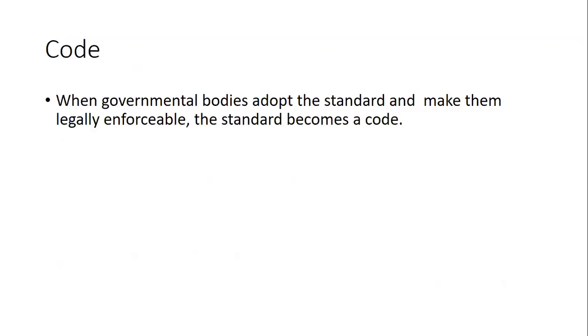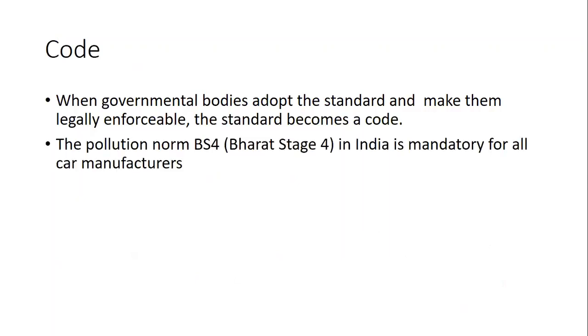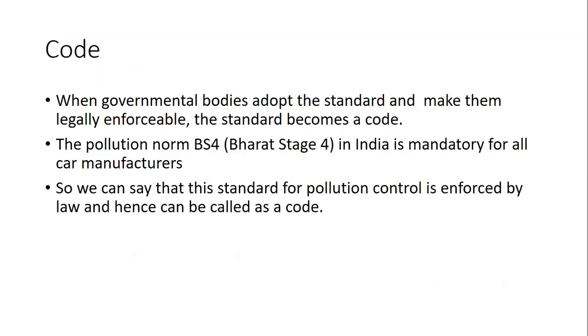What about code? When governmental bodies adopt the standard and make them legally enforceable, the standard becomes the code. For example, there is a lot of pollution in India. To cater to that pollution, the pollution norm BS4, Bharat Stage 4 in India, is mandatory for all the car manufacturers. So we can say that this standard for pollution control is enforced by the law and hence can be called a code.